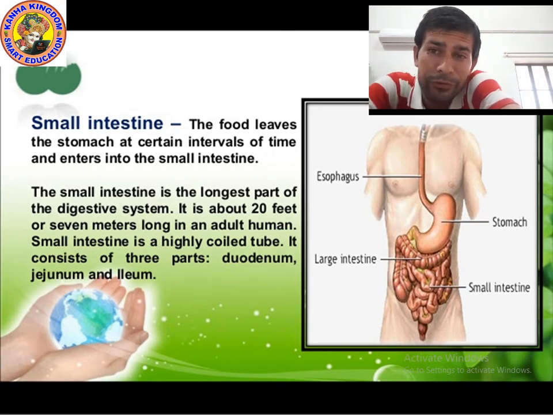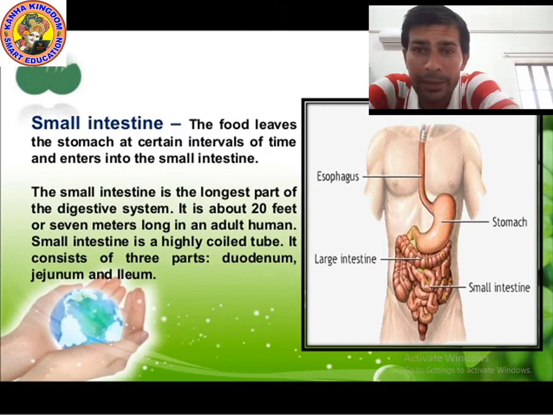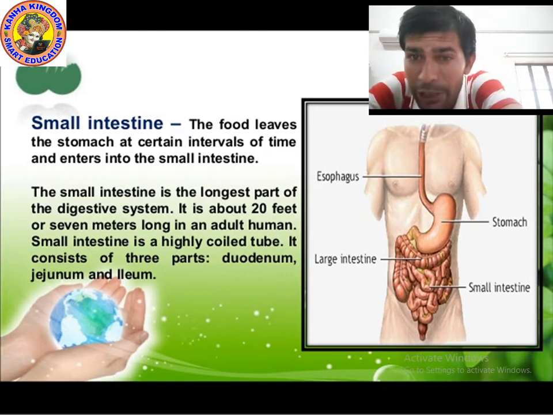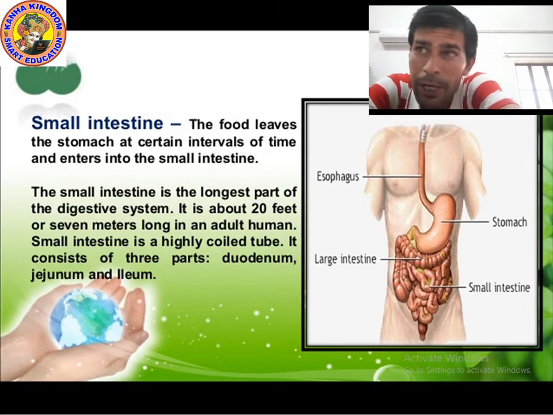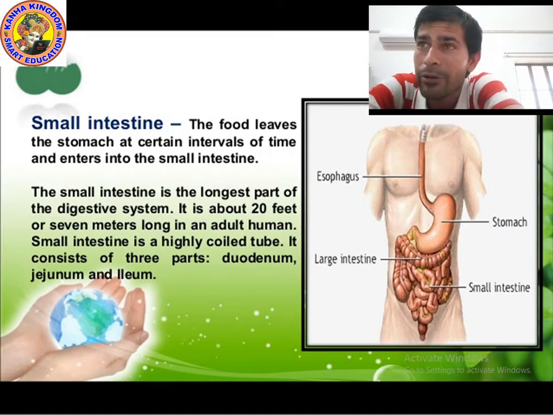We can divide the small intestine into 3 parts: duodenum, jejunum, ileum. You need not remember them. If you want to remember these 3 names, you can; if you don't want to, no need. But these names are very easy. DJI, you can remember it easily, or you can say IDJ. D means duodenum, J means jejunum, I means ileum. Duodenum, jejunum, ileum. Kids, I want to provide you some extra knowledge; that's why I have written these names.